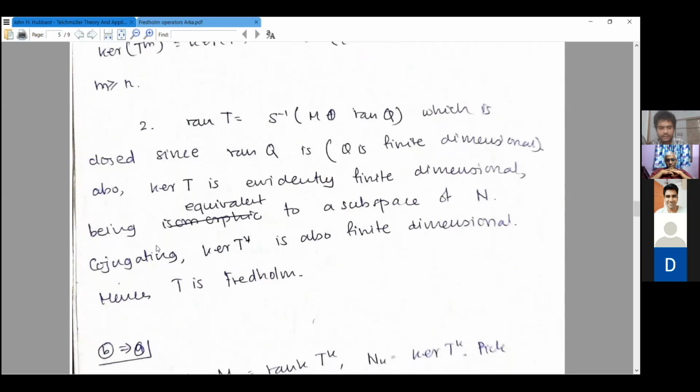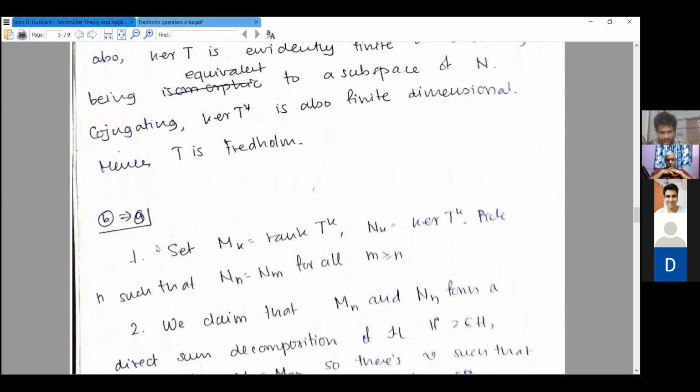Okay. Now for the reverse direction, set M_k to be the range of T^k and N_k to be the kernel of T^k. So we have this chain of maps where M_k shrinks and N_k grows, in the sense that M1 is a superset of M2 is a superset of M3 is a superset of M4 and so on, and N1 is a subset of N2 is a subset of N3 and so on. Now the first thing to note is that the chain N1, N2, N3 eventually stabilizes.